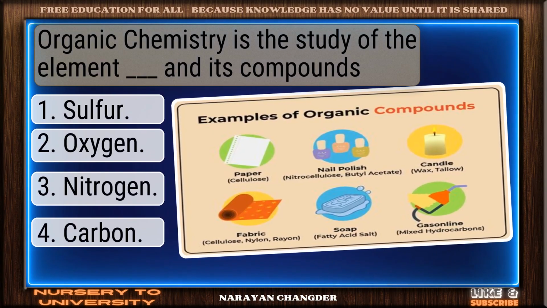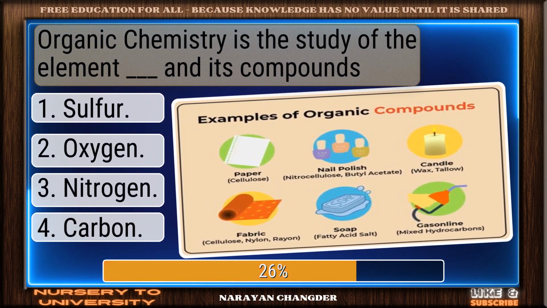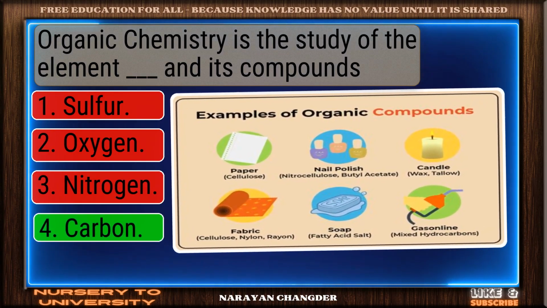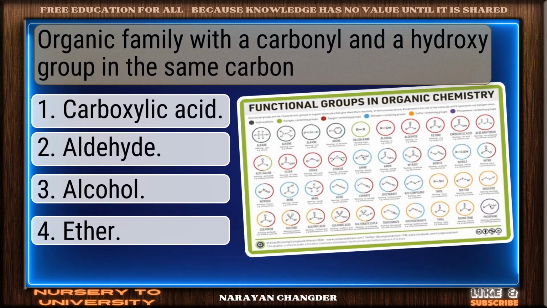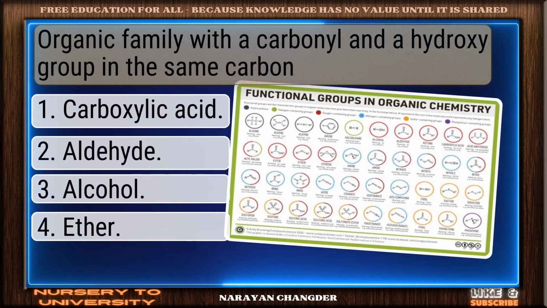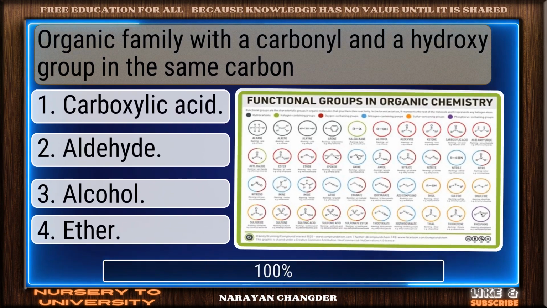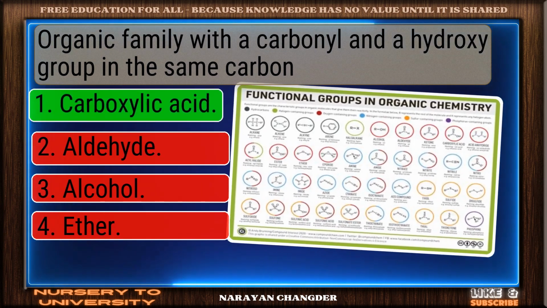Organic chemistry is the study of the element dash and its compounds. Perfect. Carbon is the correct choice. Organic family with a carbonyl and a hydroxy group in the same carbon. Well done. Carboxylic acid is the right choice.